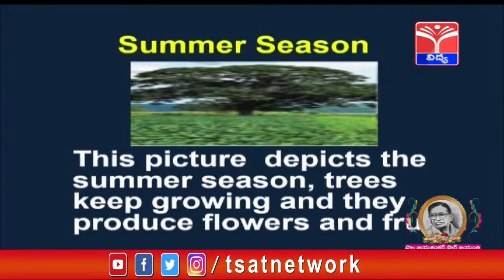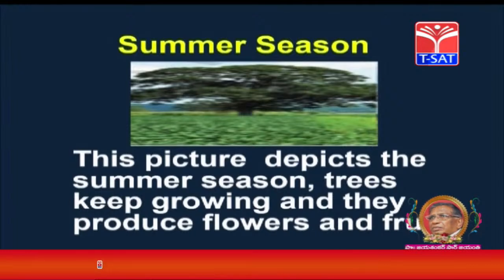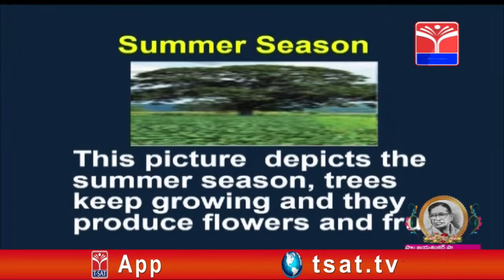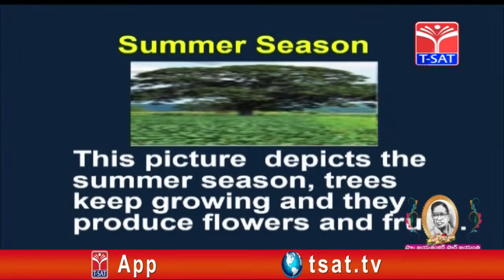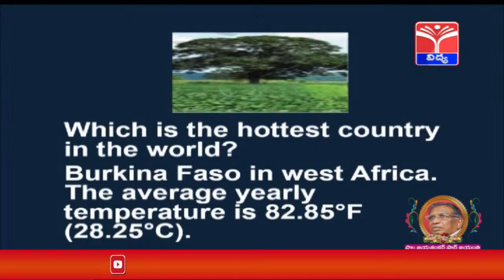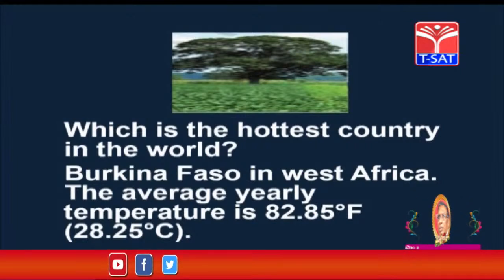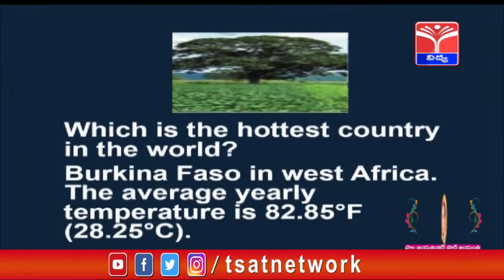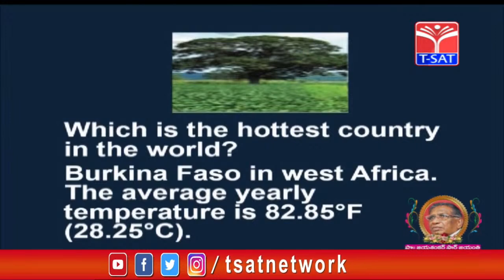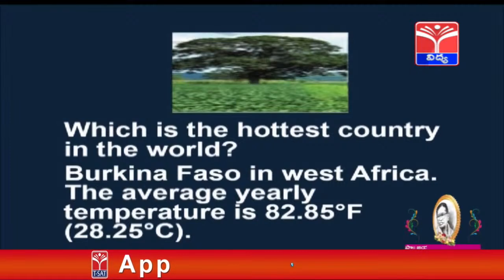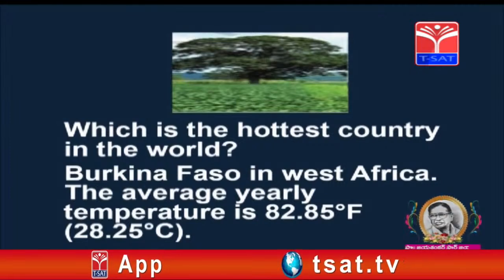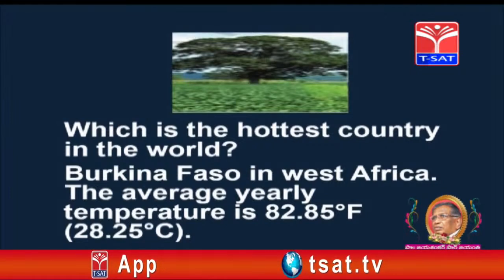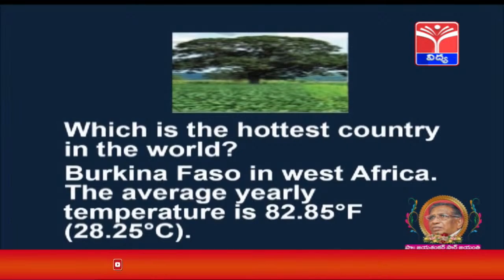Summer season. This picture depicts the summer season. Trees keep growing and they produce flowers and fruits. Which is the hottest country in the world? Burkina Faso in West Africa is the hottest country in the world. The average yearly temperature is 82.85 degree Fahrenheit or 28.25 degree centigrade.